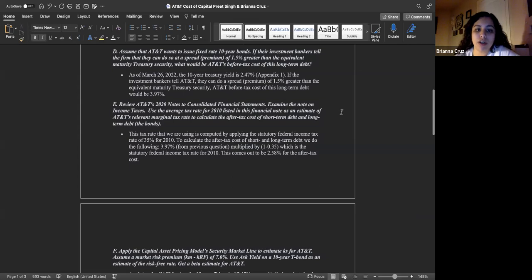As of March 26, 2022, the 10-year Treasury yield is 2.47%. If the investment bankers tell AT&T they could do a spread premium of 1.5% greater than the equivalent maturity Treasury security, AT&T's before-tax cost of this long-term debt would be 3.97%.